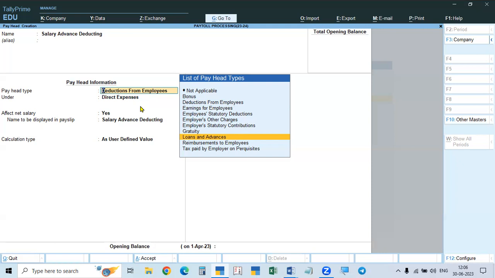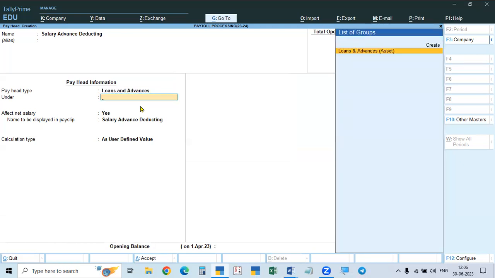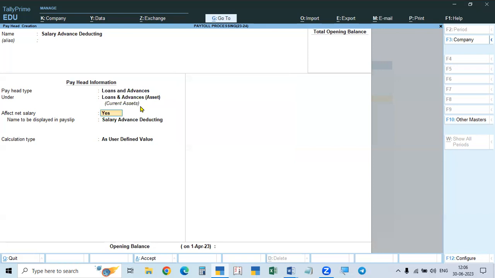But here we are giving a loan or advance, so it will be entered under loans and advances in the books. Against the salary advance we entered in the loans and advances account, so that will now be cleared and adjusted. Take it as simple.